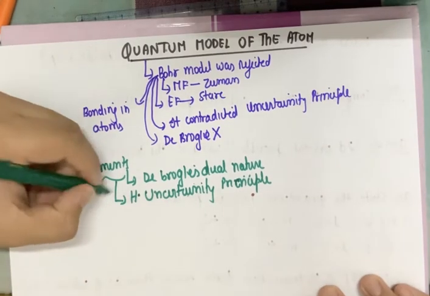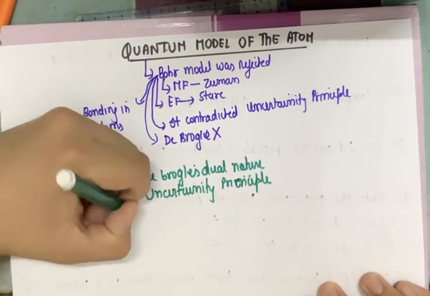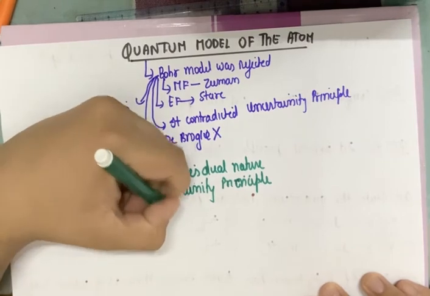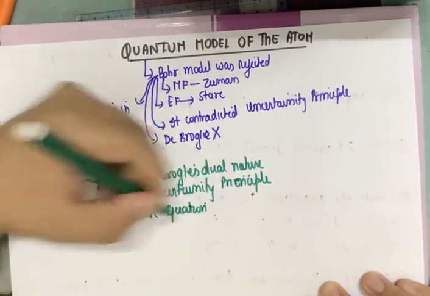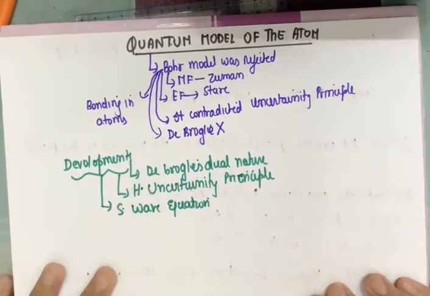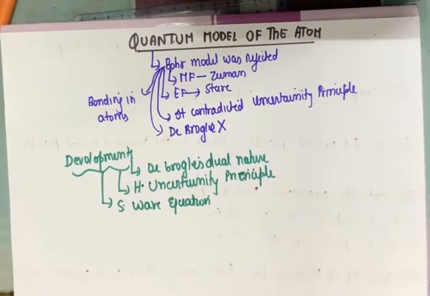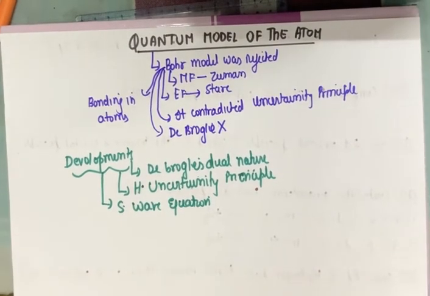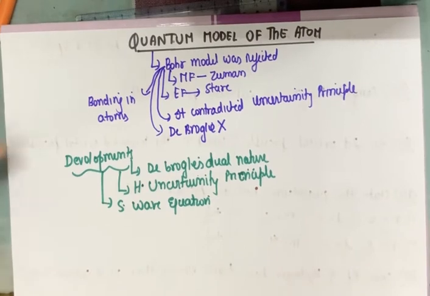And lastly, the third one was the Schrödinger wave equation. Now it is really very complicated to solve the Schrödinger wave equation, so it is not in the syllabus to solve it, and we'll not be taking it in detail. Okay, so these three were the developments which led to the formulation of the quantum model of the atom.